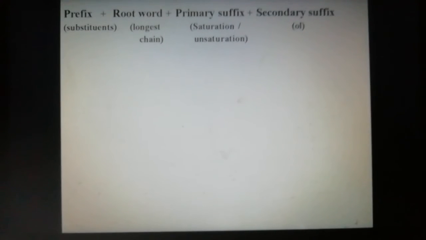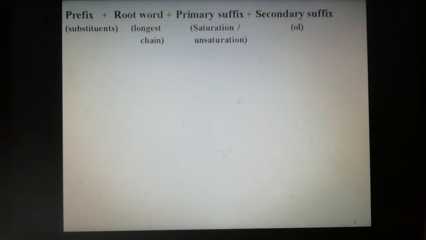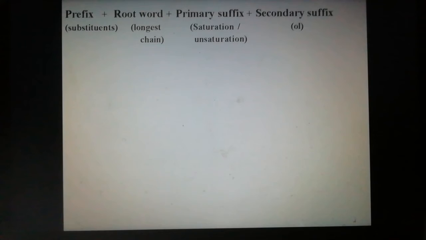The IUPAC name of an organic compound consists of 3 parts: first the prefix, second the root word, third the suffix. The suffix is divided into primary suffix and secondary suffix. The prefix denotes the substituent attached to the chain, which is placed before the root.